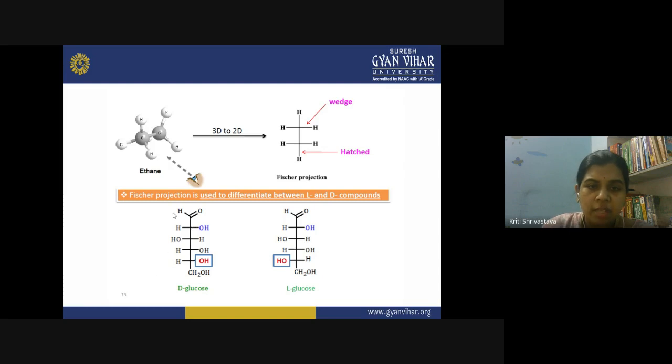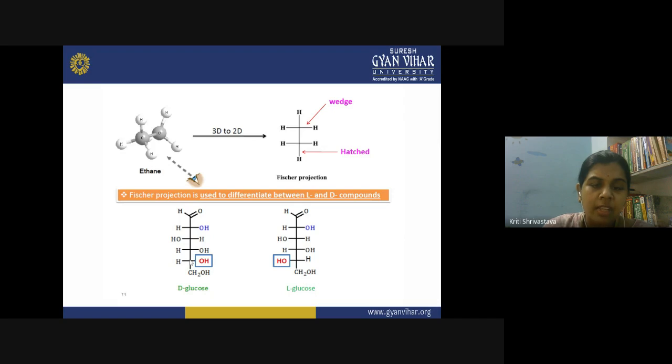So in the actual carbohydrate, now you can see this is D-glucose and this is L-glucose. They both are glucose. They both have the same formula. They both have similar types of functional groups. They both have a similar arrangement of atoms, but the only difference is the orientation at the chiral carbons here. If you look, this intersection is representing a carbon, right? And all four valencies of the carbon contain different functional groups.